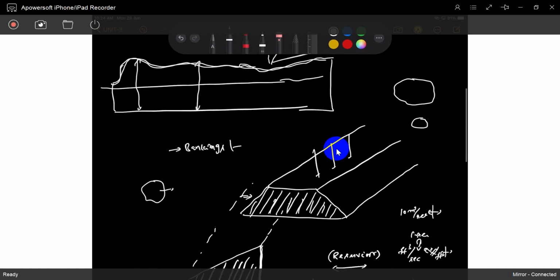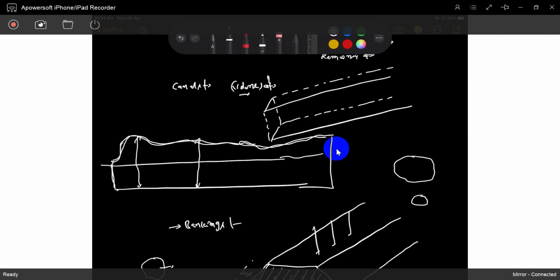So for basic, this is a canal. You have to find out this level, this level, this level, this level. If you know the knowledge of these levels, finally you achieve this level. So how much do you have to dig? You have to dig. So that's it. If you know this level, this height, later you have to proceed to find out how much amount of earthwork we have to do. So that is the next work.